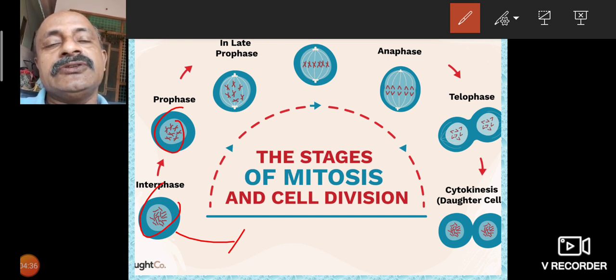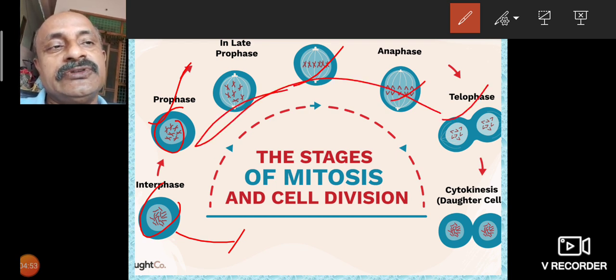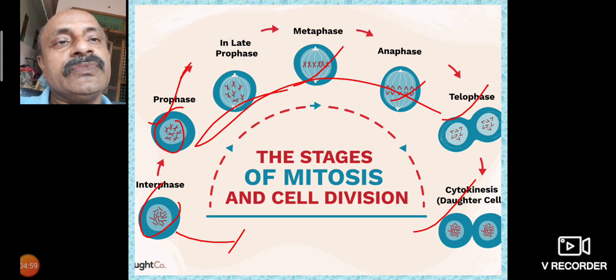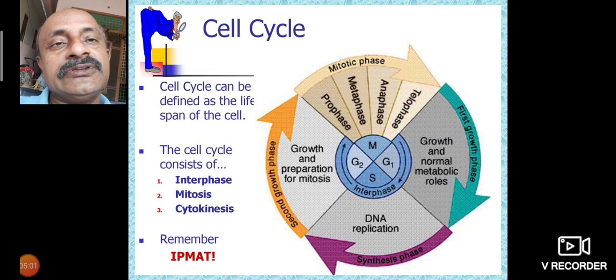The dividing phase has two stages, mainly karyokinesis and cytokinesis. Karyokinesis is further divided into prophase, metaphase, anaphase, and telophase. These four stages are the nucleus division. The last stage is cytokinesis, in which the daughter cells divide. This is important in the cell cycle.